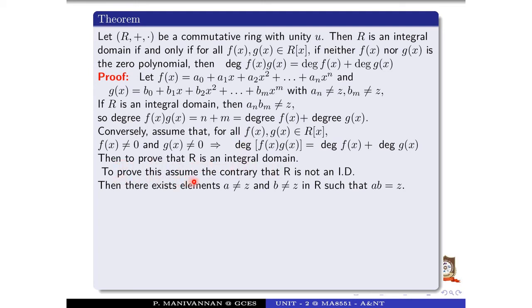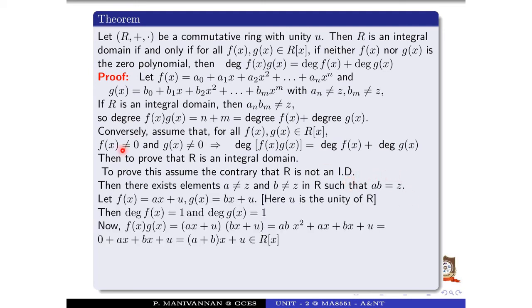To prove this, assume on the contrary that R is not an integral domain. Not an integral domain implies there exist a not equal to 0 and b not equal to 0 such that ab equals 0. So this condition will be satisfied.